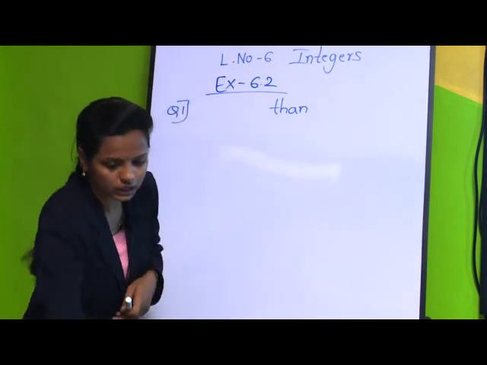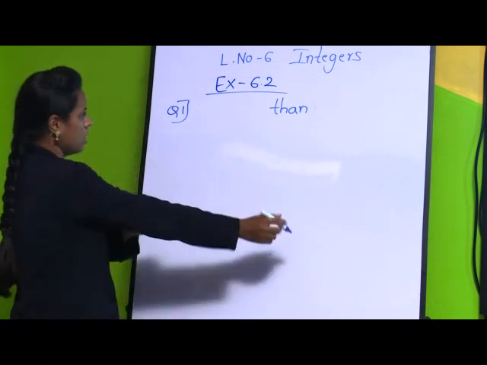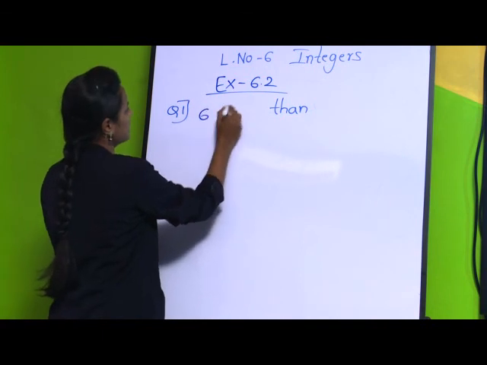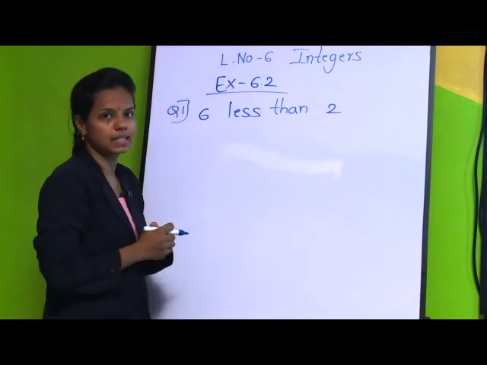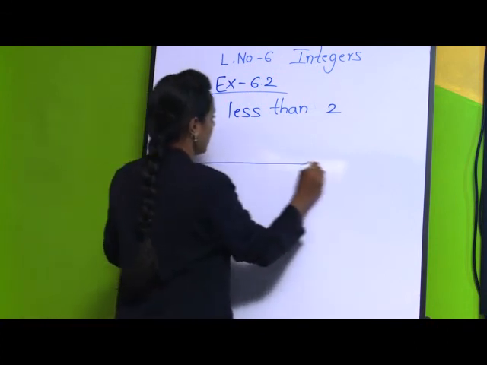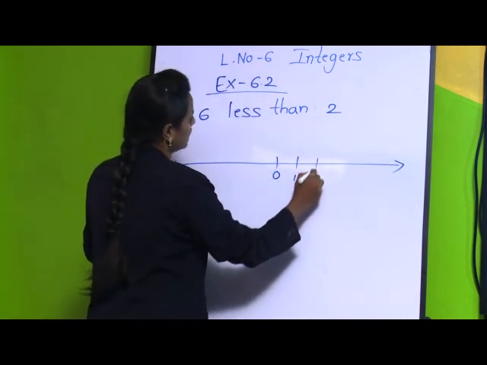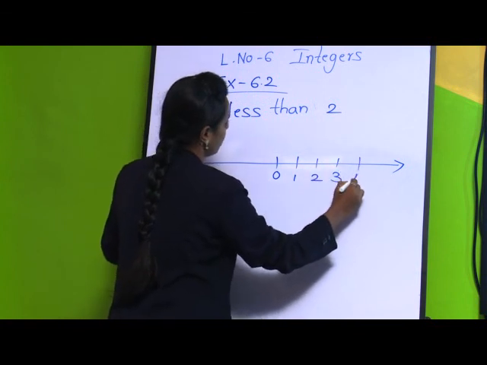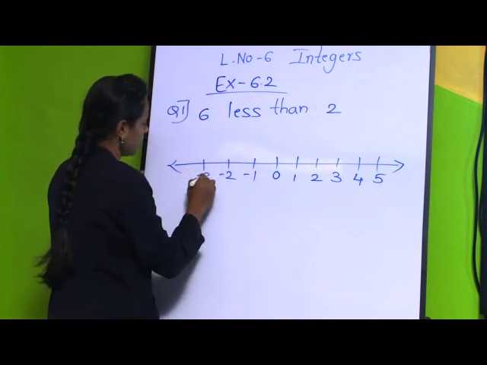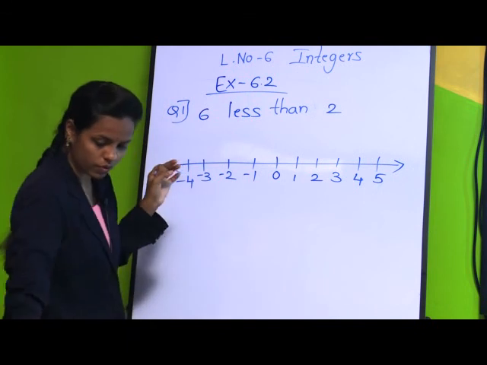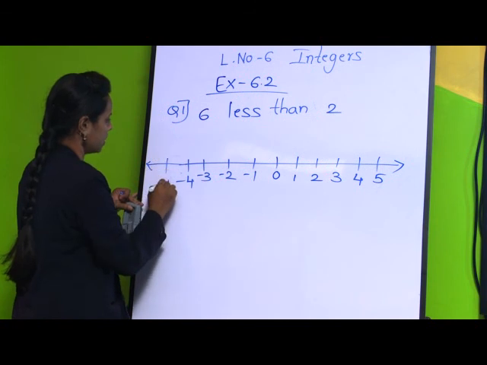Now, question 3: we have 6 less than 2. Again draw a number line: 0, 1, 2, 3, 4, 5, minus 1, minus 2, minus 3, minus 4, minus 5.